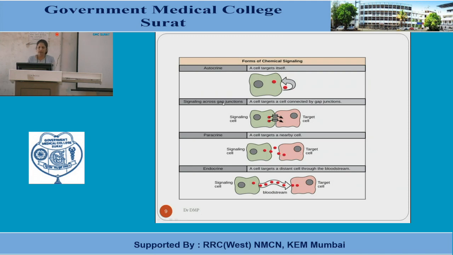Another mode is endocrine. So in endocrine, the hormone enters the circulation and reaches the target cells. So these are the three major modes: autocrine, paracrine and endocrine, where the hormone is secreted into the circulation, reaches the target cells and shows its physiological effects.